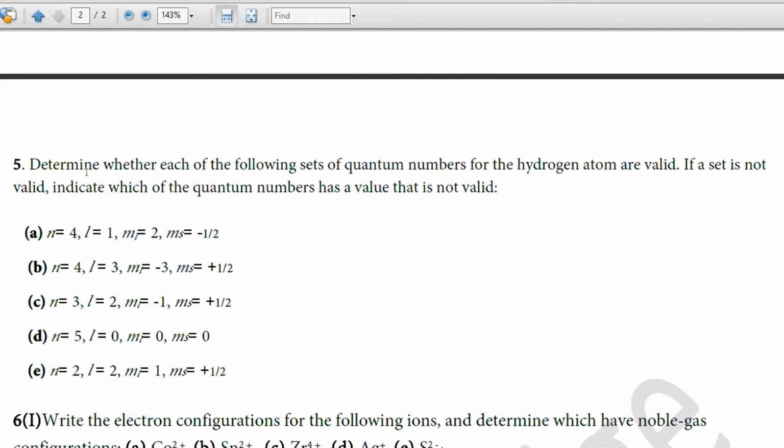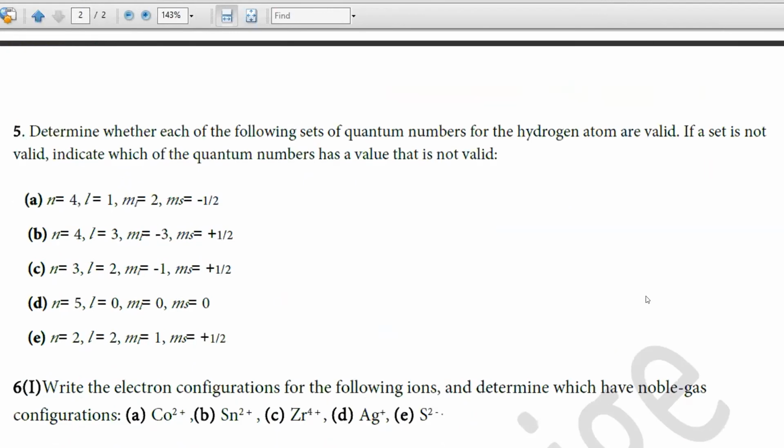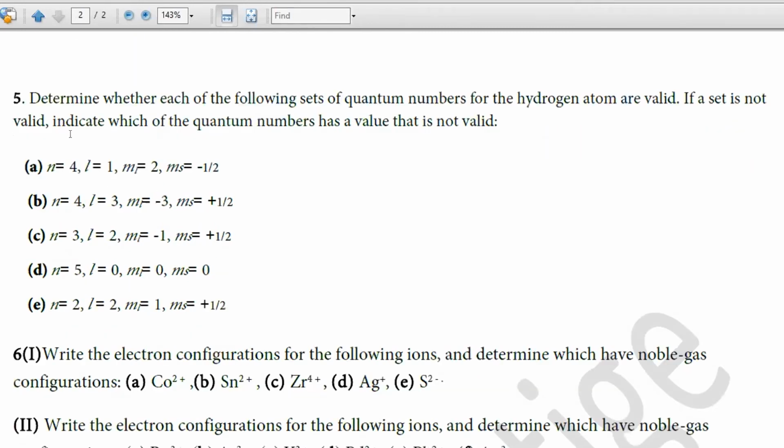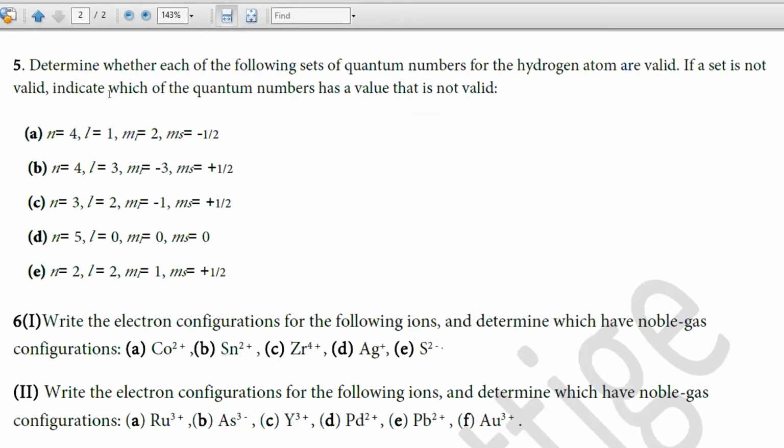We'll see question number 5. One question asked to explain MCQ number 83. I will discuss that after question number 5. Determine whether each of the following quantum numbers is valid. Look at A. N is 4, L is 1. Now when N is 4, L can take values from 0 up to N minus 1.